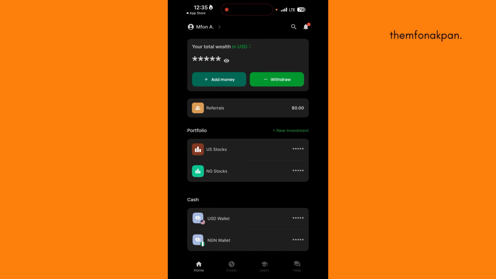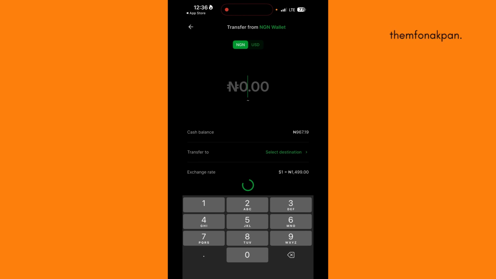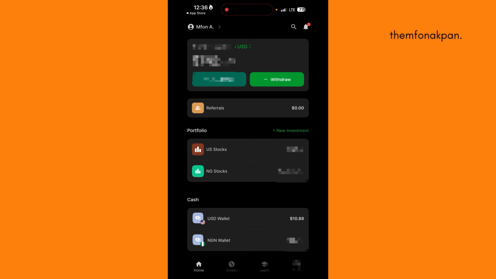Because we want to buy a US stock, there are two ways you can do this. You can either transfer the money from your Naira wallet to your US wallet, or when you want to buy the stock, they will ask you which wallet you want to use, and then you do that. So I'm going to show you how to transfer the money. You click on Naira wallet, and then you click on transfer. We deposited 15,000, so we're going to transfer 15,000. You can see here it's showing us $10. So we're going to transfer 15,000 from our Naira wallet to our USD wallet. Once you've keyed in the amount, you click on continue and the money will be transferred ASAP. You can see right here we have $10 in our USD wallet.